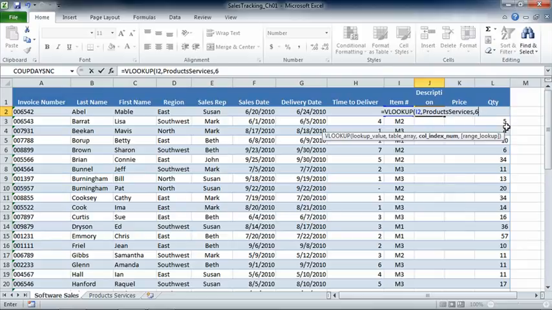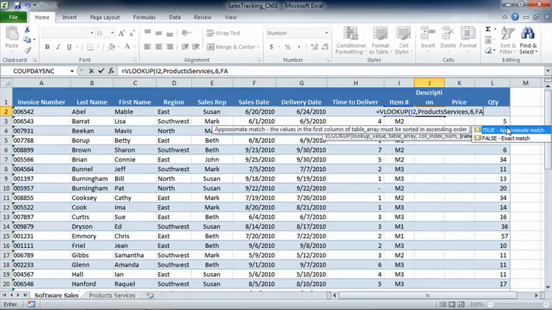And here comes the part I was telling you that technically is optional, but I don't think you should leave it as optional. I'm going to do comma and type false. False means that if Excel does not find the exact item number we're looking for, it's going to return an error, not a close enough answer. All right, there's our Vlookup. Let's press Enter and see what we get.